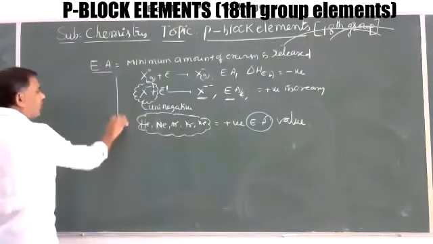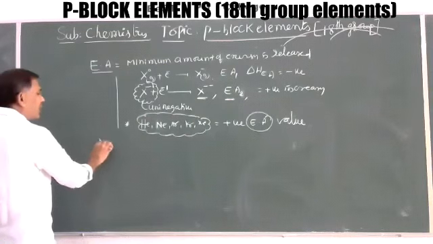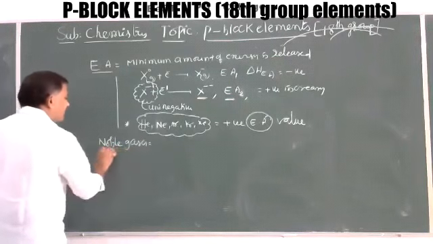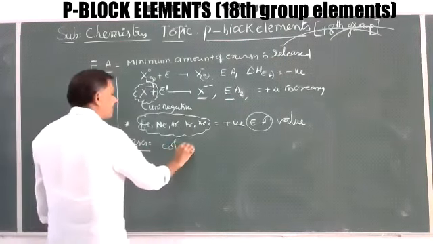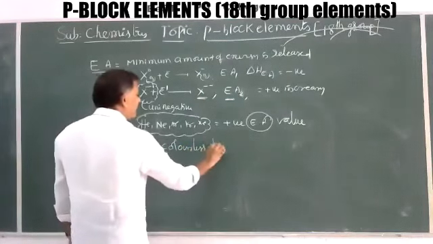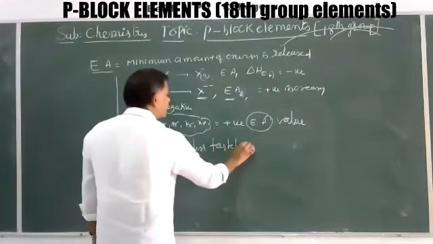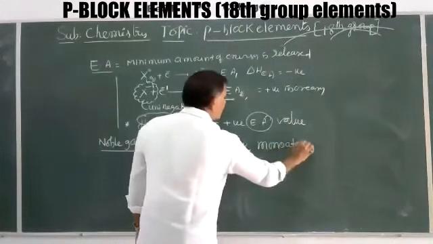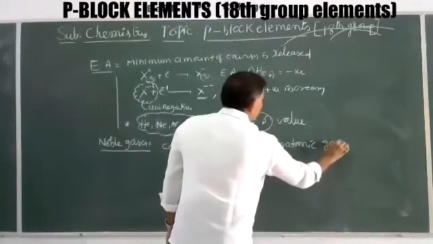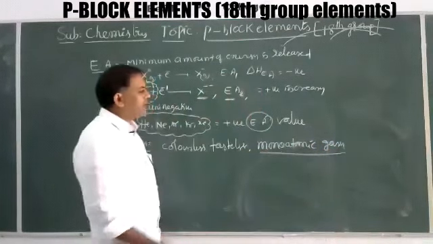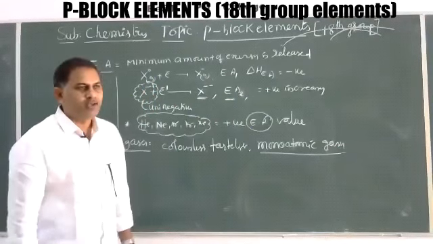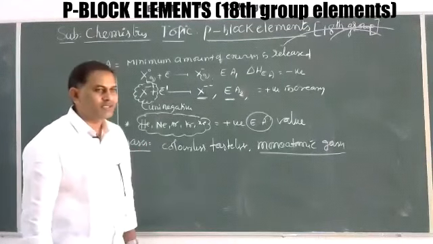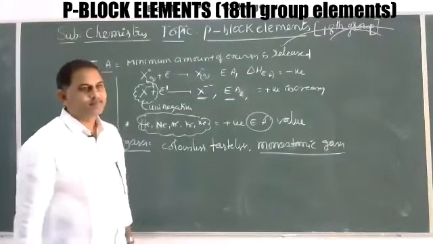On the basis of all these physical points, these noble gases are colorless, tasteless, monoatomic gases. In physics and also in chemistry, in thermodynamics, it was explained that Cp by Cv is equal to gamma, and its value for monoatomic gases is 1.66.